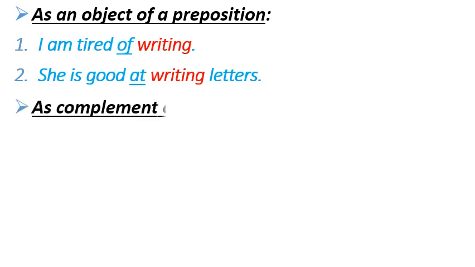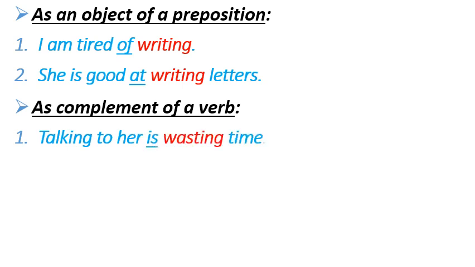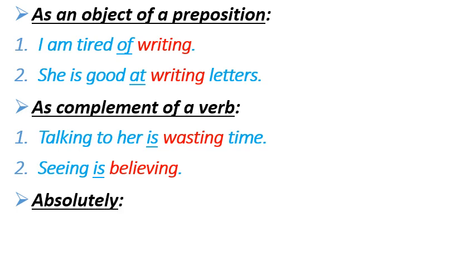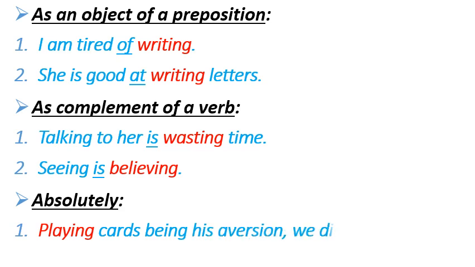Number 4 use is, it is used as complement of a verb. To clarify it, let's see some examples. Talking to her is wasting time. So here the word wasting is a gerund and it is used as complement of the verb is. Same with example number 2, seeing is believing. Number 5 use is absolute phrase. To clarify it, let's see some examples. Playing cards being his aversion, we did not play bridge.